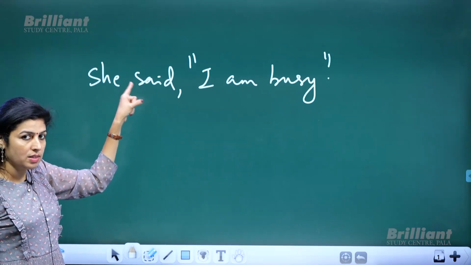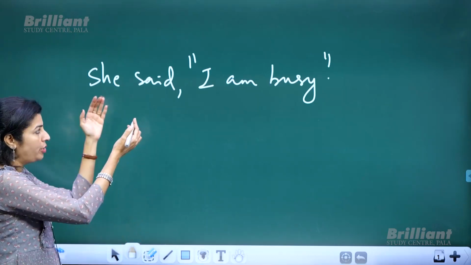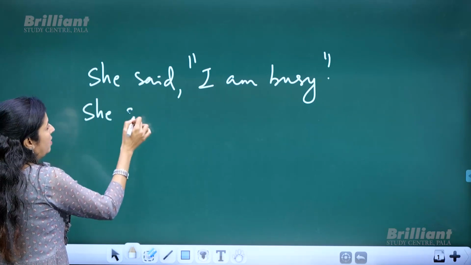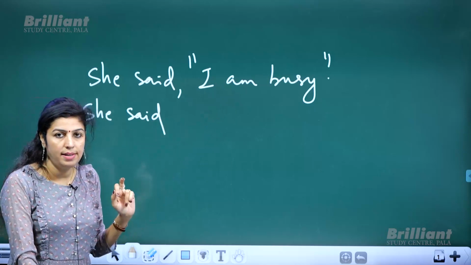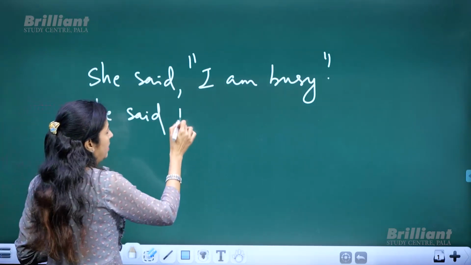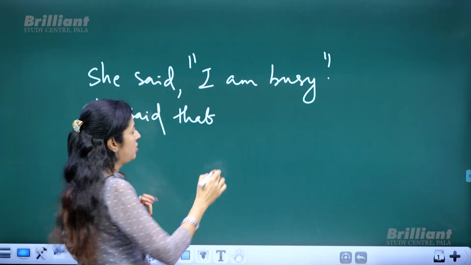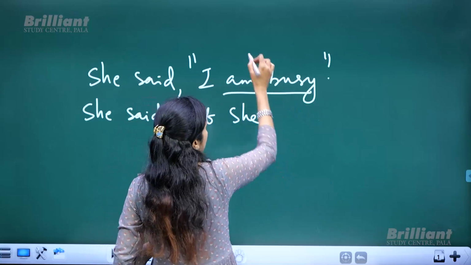I said this word is called reporting verb. Okay. So, now how will you change that into indirect speech? She, what all changes are to be made? Remove the commas and add that. Then the pronoun change, I changes to she, and this is what you call simple present tense.